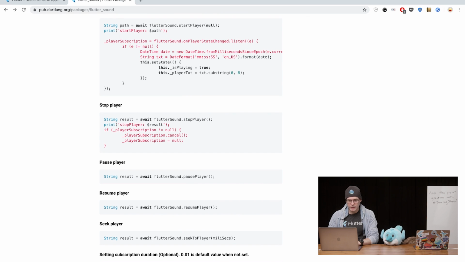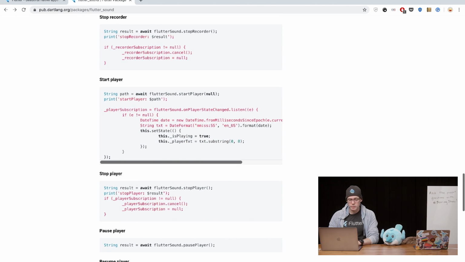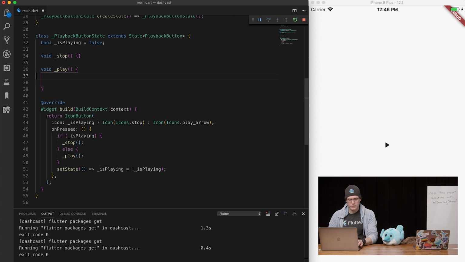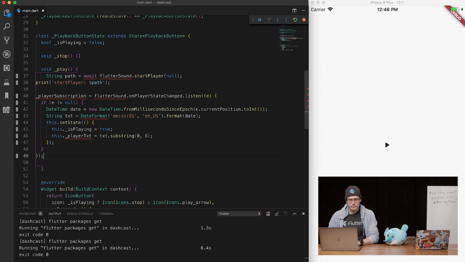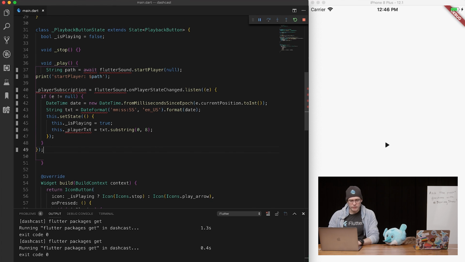So let's go in here and basically steal all these wonderful snippets of code in this plugin with Flutter Sound. So I am going to drop this into play just to see what we have. Okay, so we got a bunch of things. And oh, look how badly formatted that ended up. That goes there, this goes here, this goes here, and this is all fine, but everything is all broken.